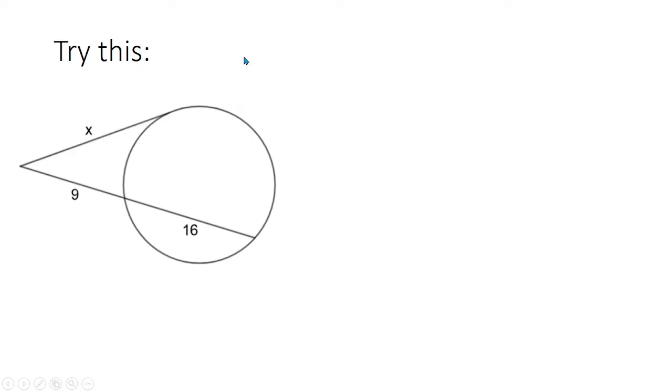Oh, this time, you try this. Again, I will give you 1 minute. So, you solve for x. This time, x is the tangent segment. It's a tangent segment that we are looking for. Okay, so it's your turn. You may start. Begin.